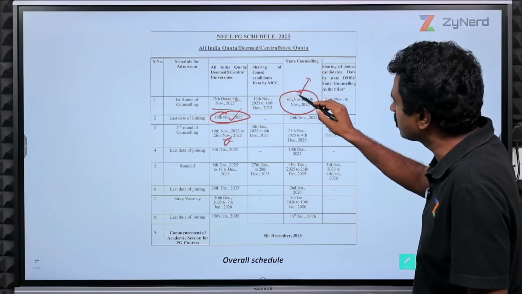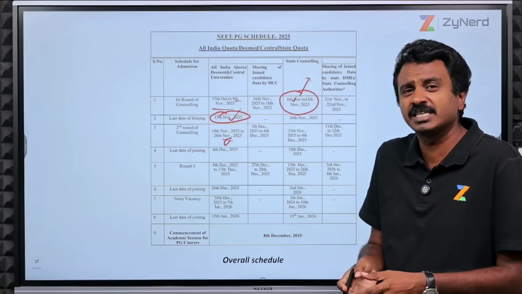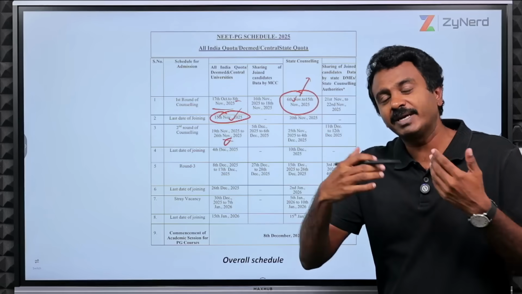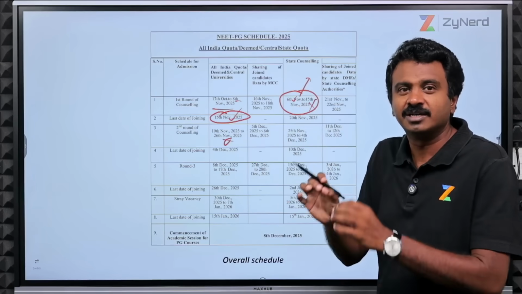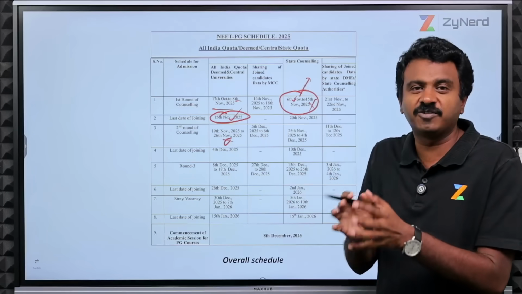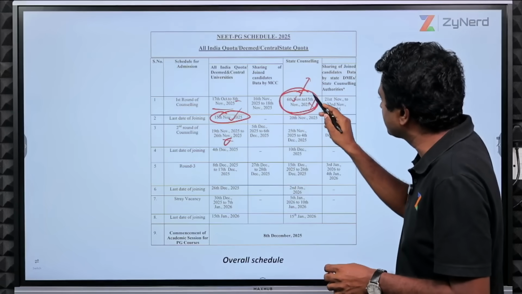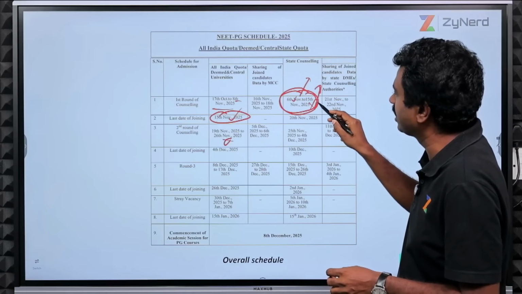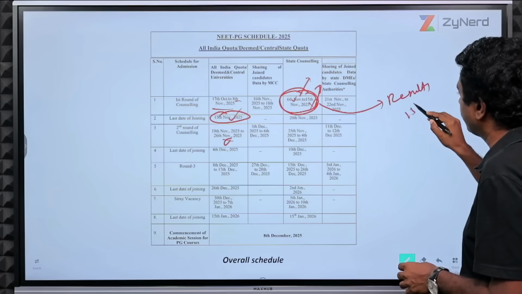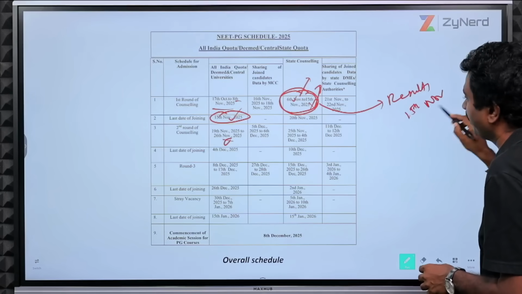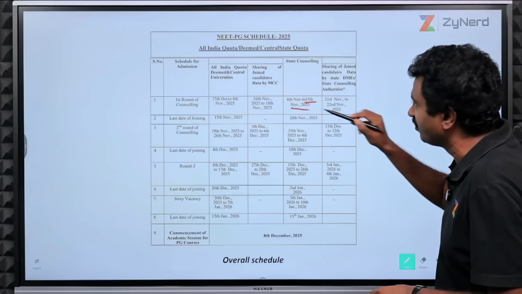States can start their choice filling or counselling or even some kind of registration, verification, etc. on 6th November. Some states might have started it already. So it is not a 100% mandated schedule within this period, but most of the states will try to run their choice filling etc. by this timeline and also publish their results by 15th November. We are not saying every state will do that, but they will try their level best to publish their results by 15th November.